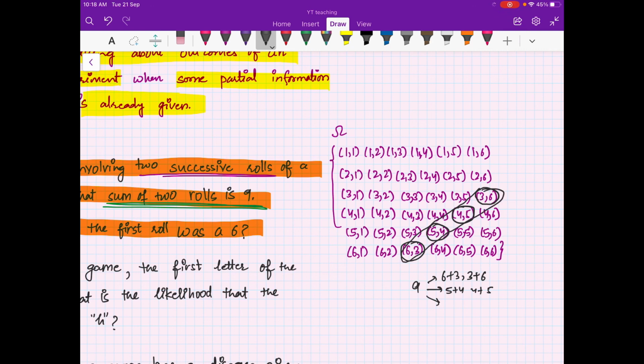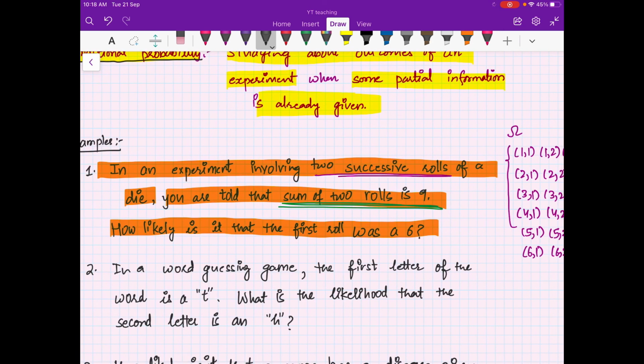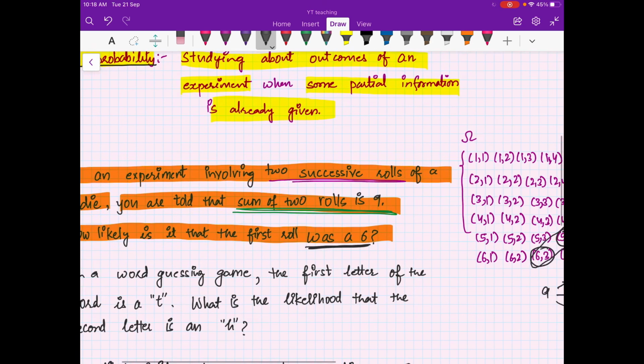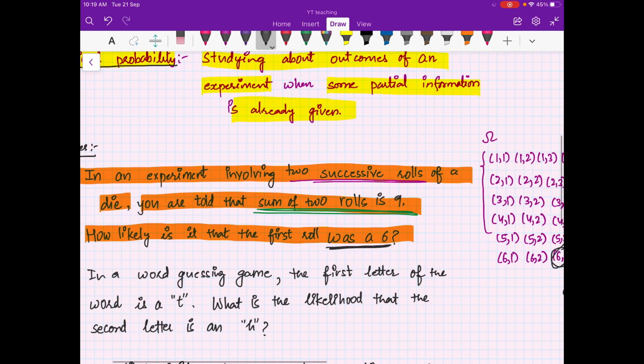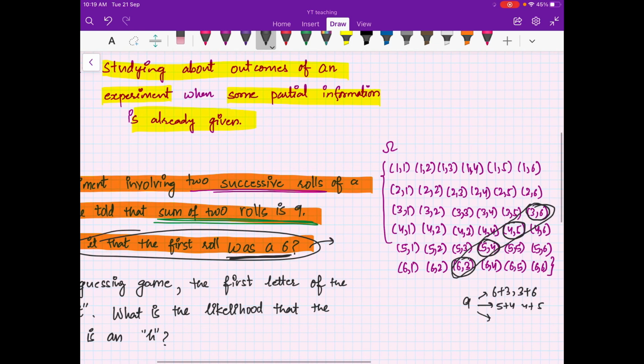Then what is the probability that the first roll was 6? If you just compute the probability of getting 6 in the first roll, there are 6 such outcomes, so it is 6 by 36.